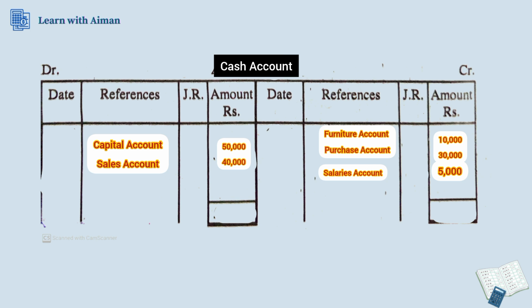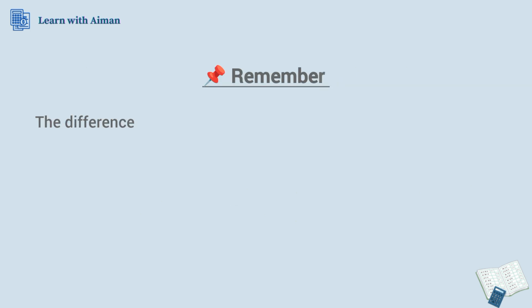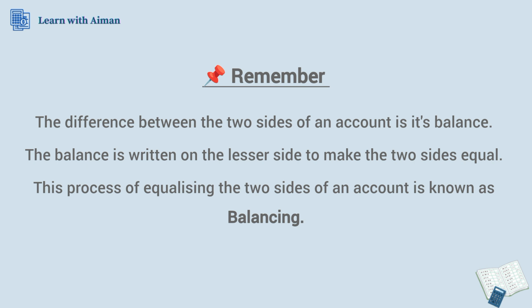The debit side of our ledger account is ₹90,000, but the credit side is not. So we have to balance both sides, and for balancing it, because our credit side is smaller than our debit side, we write down balance carried down with ₹45,000. Remember, the difference between the two sides of an account is its balance. The balance is written on the lesser side to make the two sides equal. This process of equalizing the two sides of an account is known as balancing.